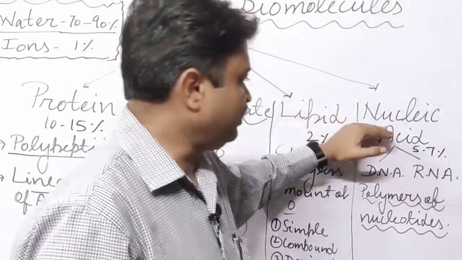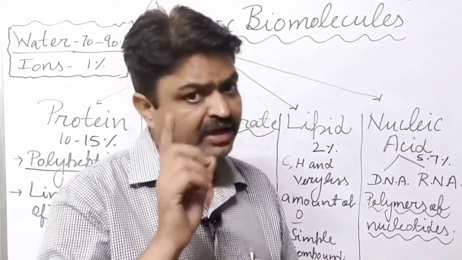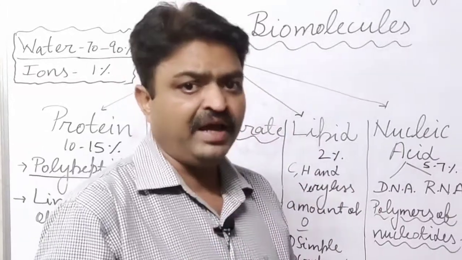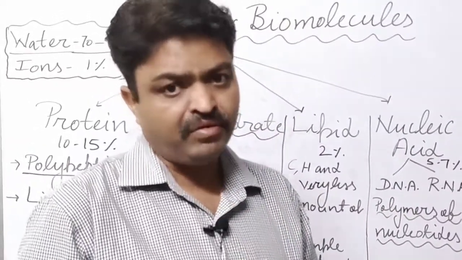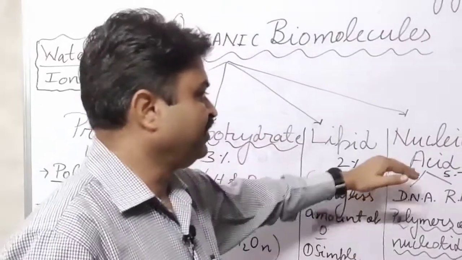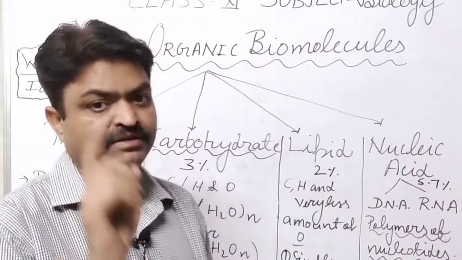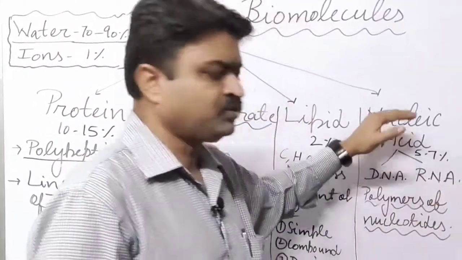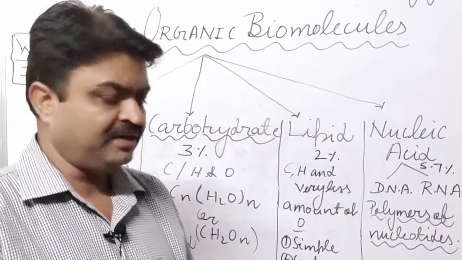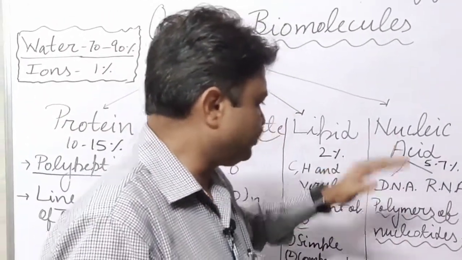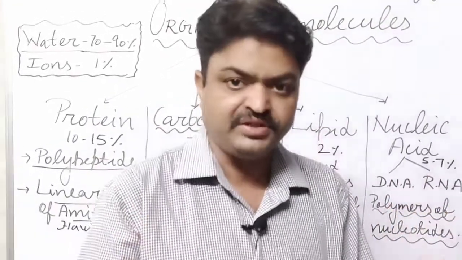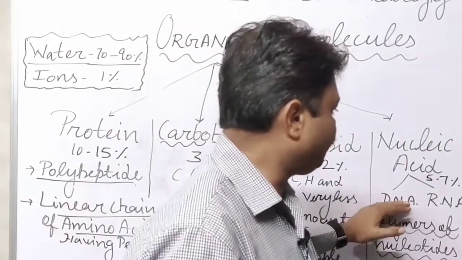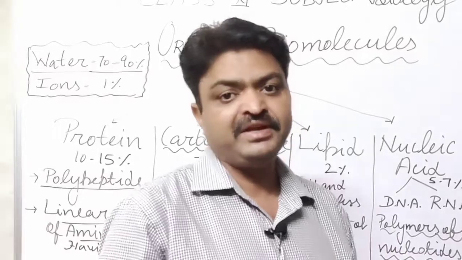Now we come to the nucleic acid. Nucleic acid is the main constituent of the cell, and it helps in heredity, or we can say that nucleic acids are the inheritance unit of the cell. DNA and RNA are the types of nucleic acid found inside the cell. What is the nucleic acid, student? It is the polymer of nucleotides. Polymers of nucleotides are known as nucleic acid, and they are found around 5 to 7% inside the cell.